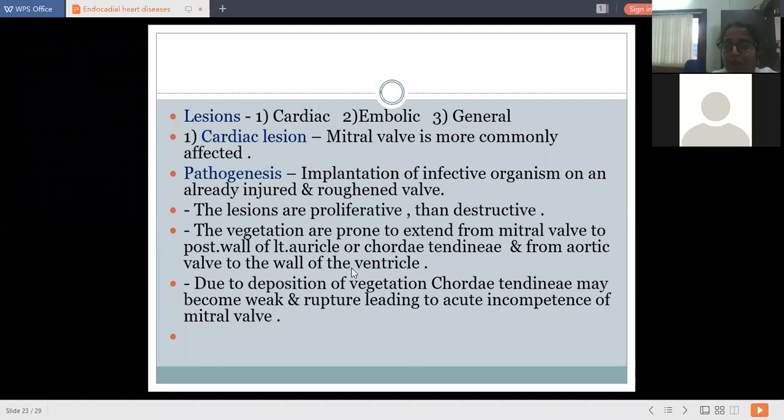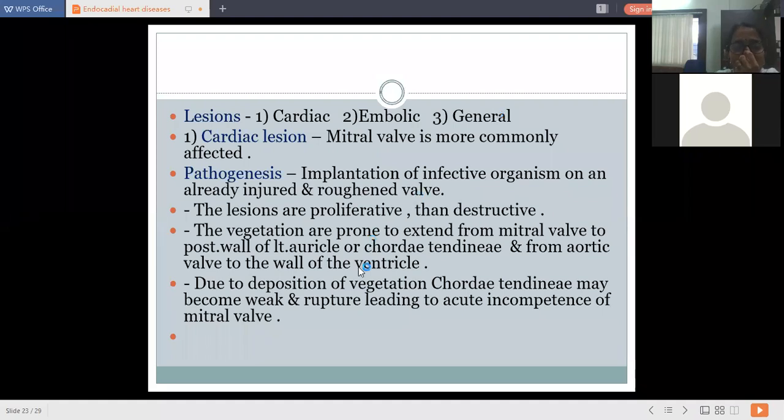This is the proliferation of this vegetation, that is, from the mitral valve up to the left auricle wall, posterior wall of left auricle or chordae tendineae, and from the aortic valve it extends up to the wall of the ventricles.